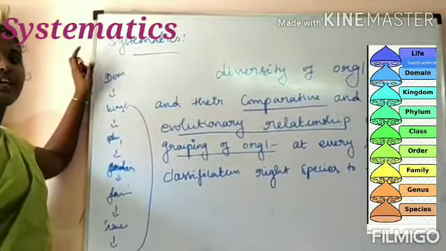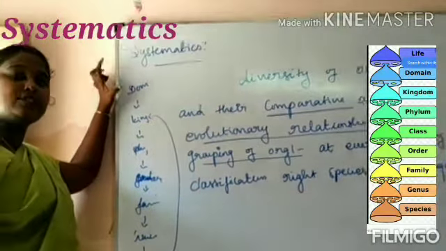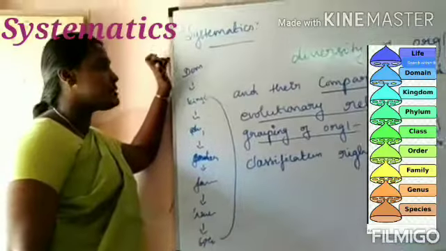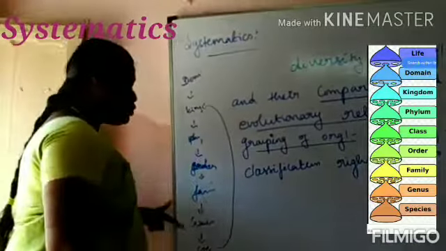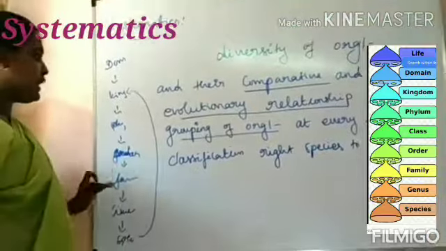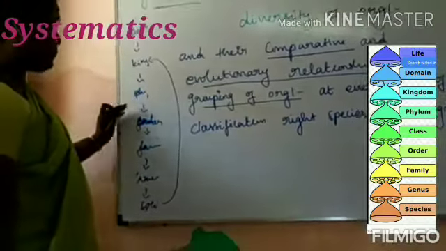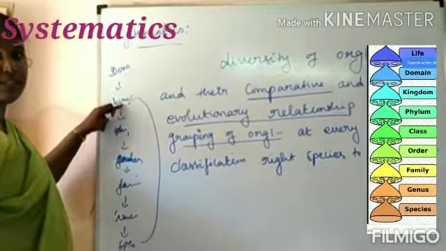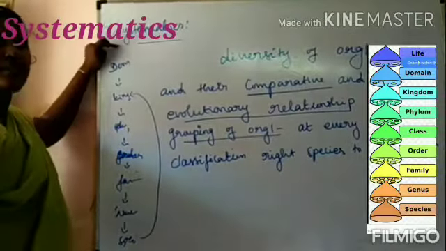Can you understand? So in systematics there is a diversity of organisms and comparative studies. It is comparative, based on evolutionary relationships, and is a grouping of organisms. So it applies at every level of classification, from species to the kingdom. So this is the concept of systematics.